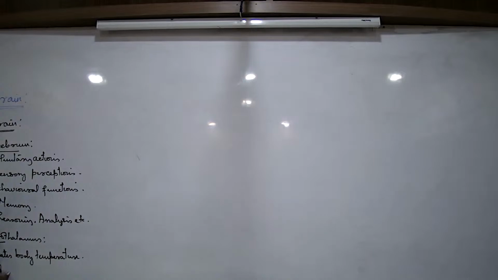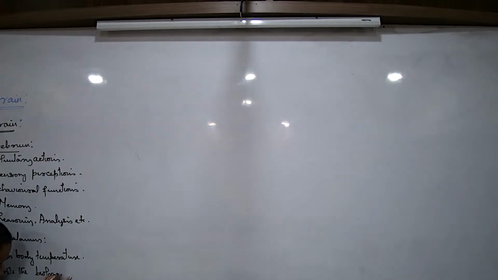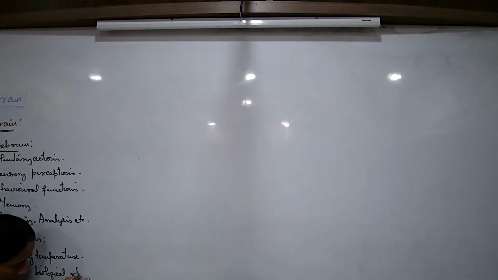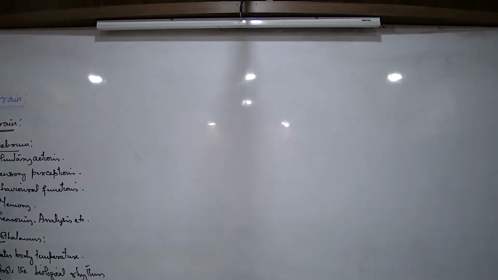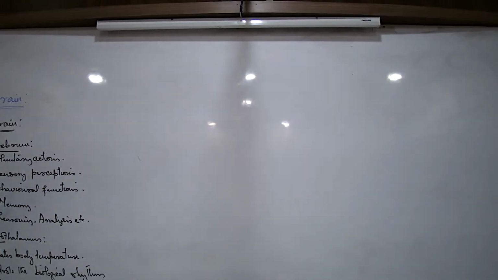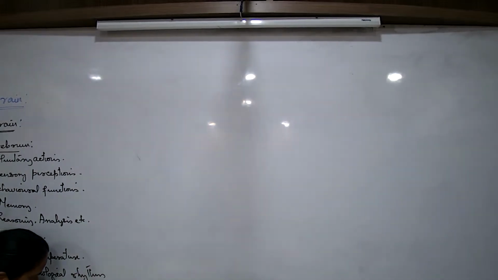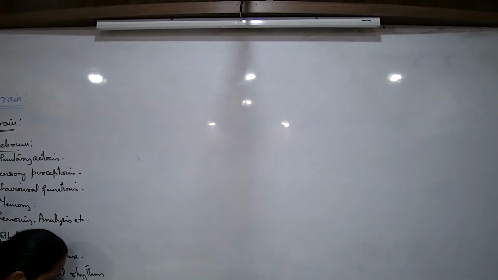So what is the second function you are writing? Controls the biological rhythms. What are biological rhythms? Biological rhythms like sleep and wakefulness, and hunger and thirst.